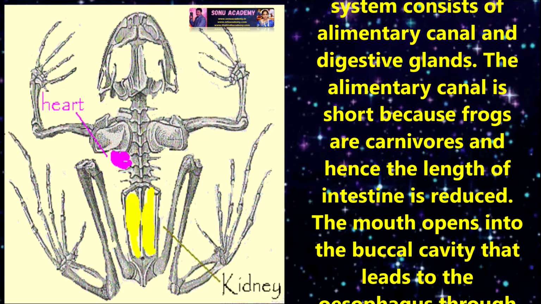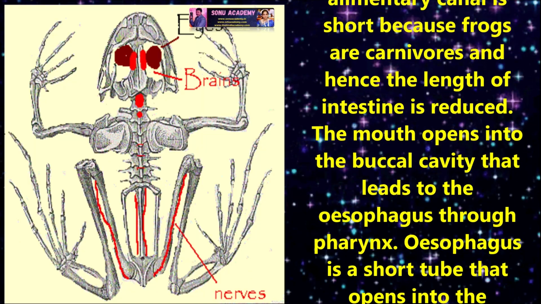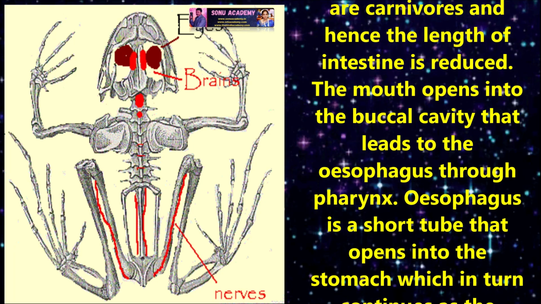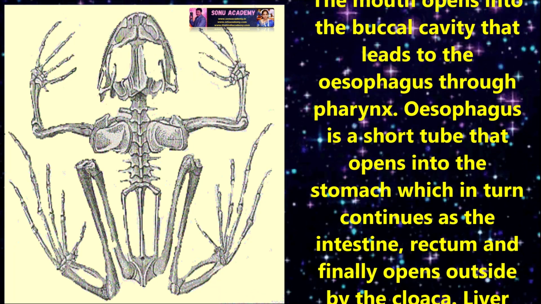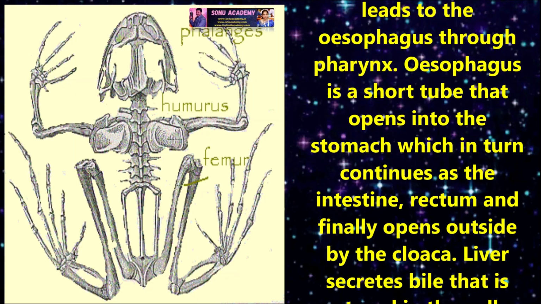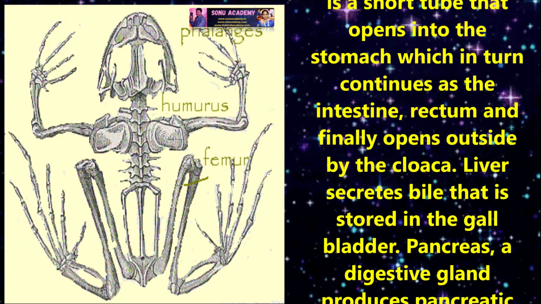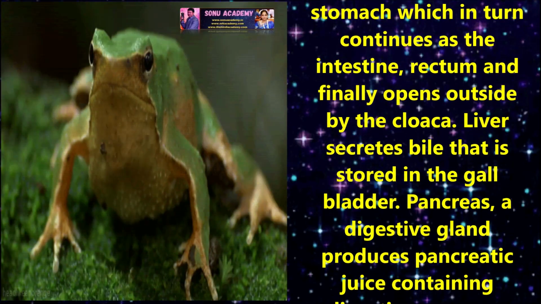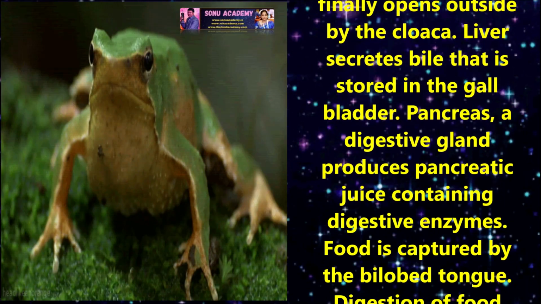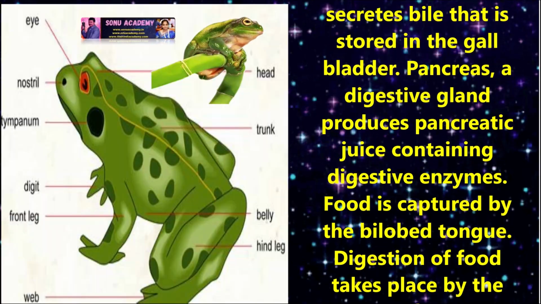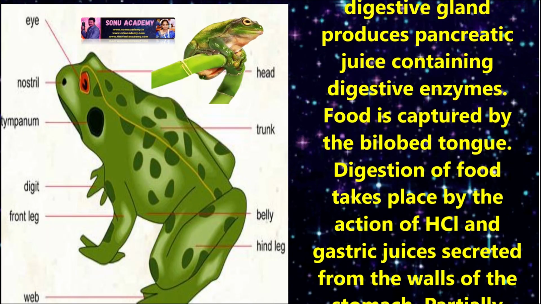The mouth opens into the buccal cavity that leads to the esophagus through the pharynx. Esophagus is a short tube that opens into the stomach, which in turn continues as the intestine, rectum and finally opens outside by the cloaca. Liver secretes bile that is stored in the bile bladder. Pancreas, a digestive gland, produces pancreatic juice containing digestive enzymes. Food is captured by the bilobed tongue.